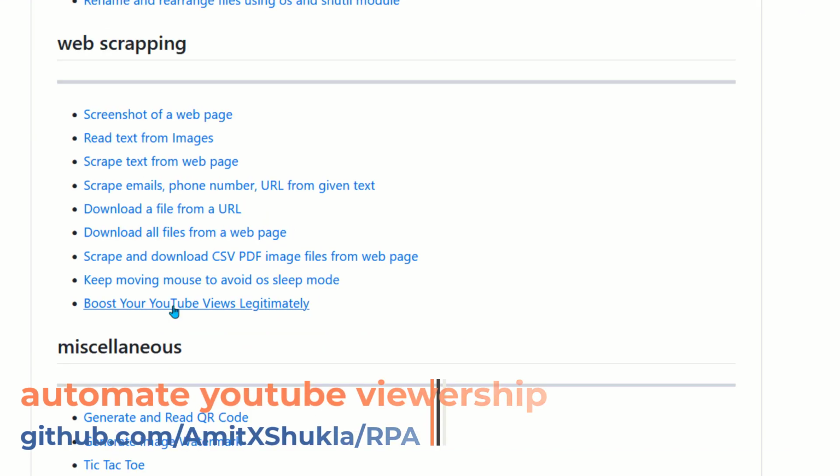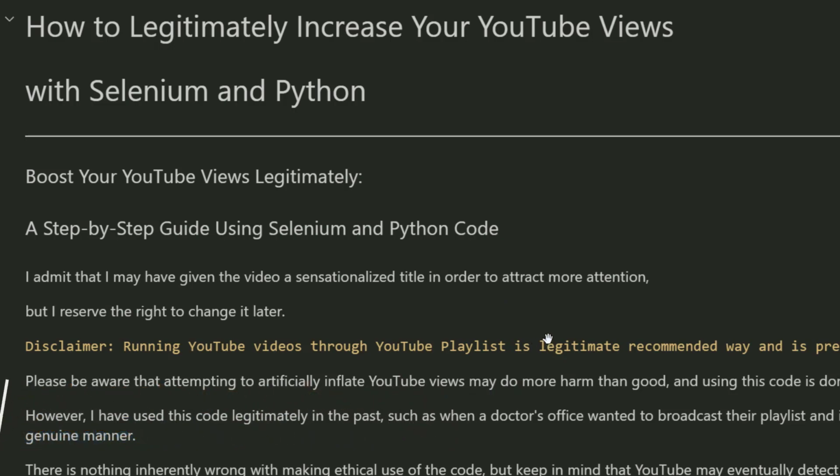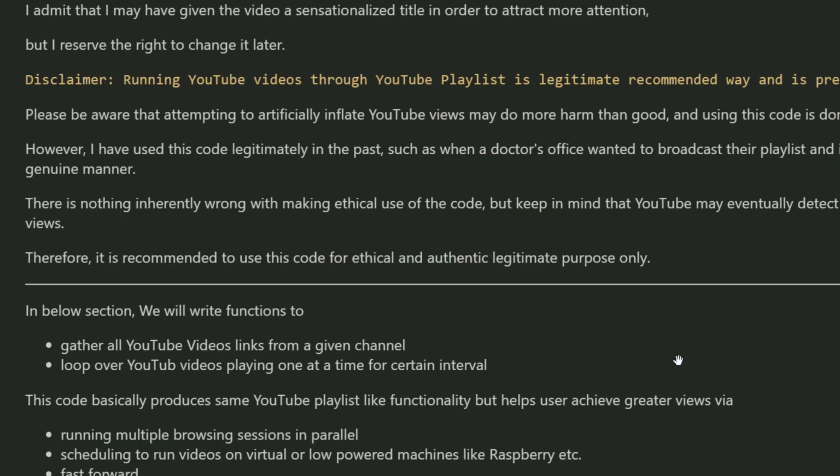Before we begin, I want to read this disclaimer and set up expectations on this blog. This video will not show any magic trick which will boost your views in millions overnight. If I knew such a trick, trust me, I would not be sharing it here. I want to read the disclaimer that promoting YouTube videos through a YouTube playlist is the only legitimate recommended way and is preferred over this method. In the rest of this video, you will find code that only exploits the fact that more viewing increases viewership.